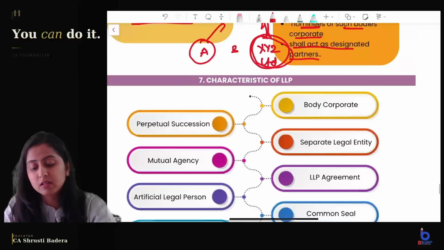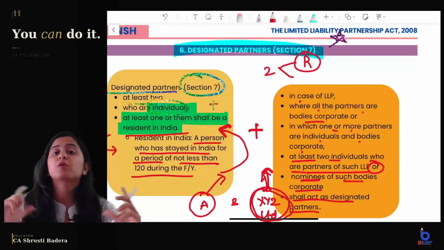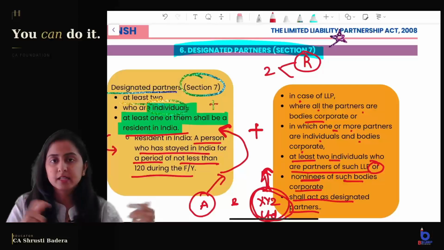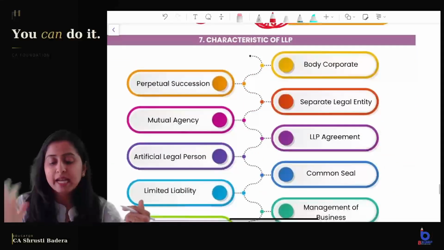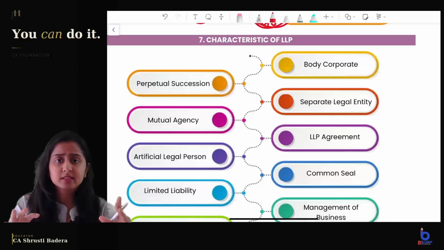What is the difference between partners and designated partners? Their responsibilities are different. That we will look at in the next topic. Coming to characteristics of LLP. Quickly, very easy question. They can directly give you any of the 3 or 4 characteristics and they will mention to write a short note on it.